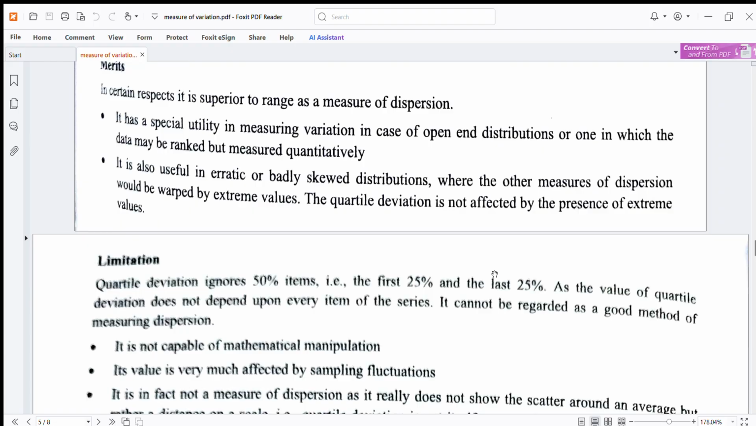In certain respects it is superior to range as a measure of dispersion. It has special utility in measuring variation in the case of open-end distributions, or ones in which the data may be ranked but not measured quantitatively. It is also useful in erratic or badly skewed distributions, where other measures of dispersion would be warped by extreme values. Quartile deviation is not affected by the presence of extreme values.